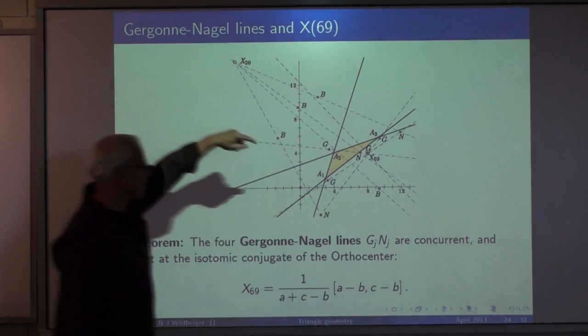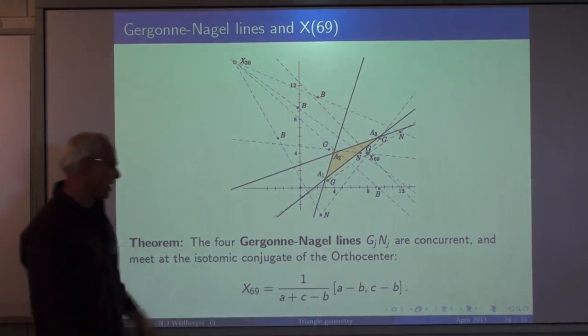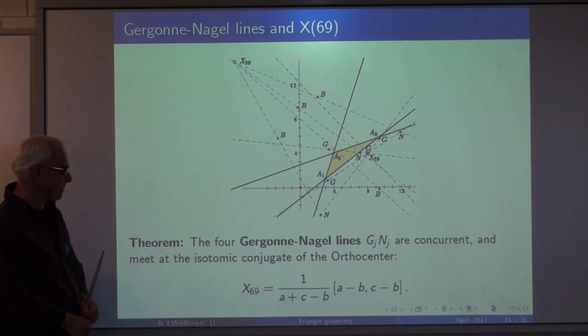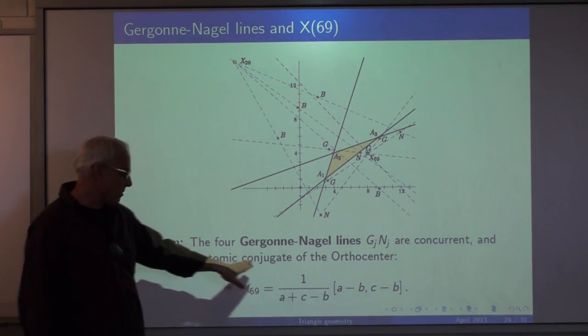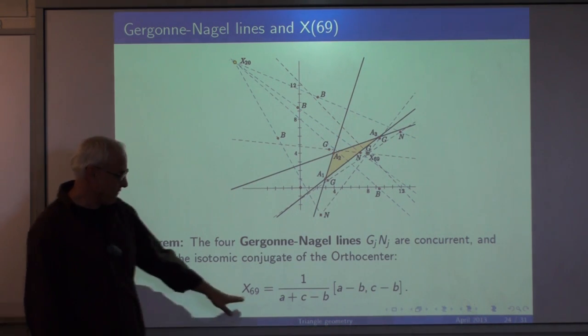no, it's not x20, it's x69, sorry. This is something to come. x69 is where these Gergonne-Nagel lines meet. And that is the isotomic conjugate of the orthocenter. I'll explain what that is in a second. But here's the formula for it.